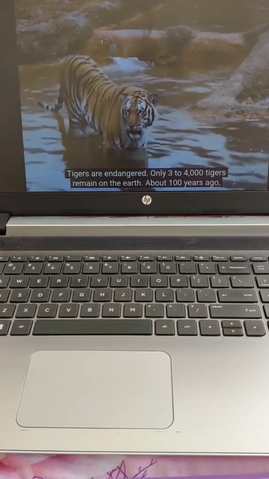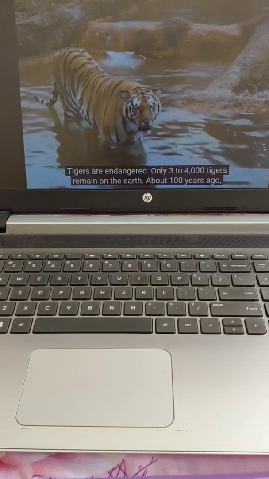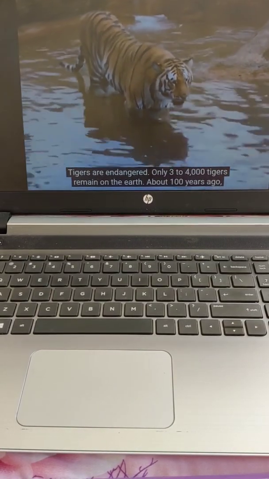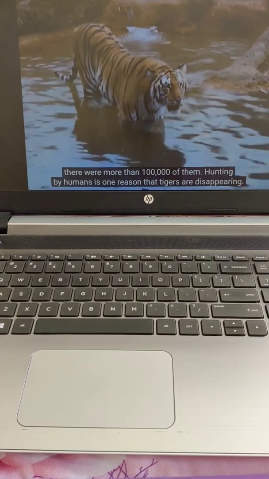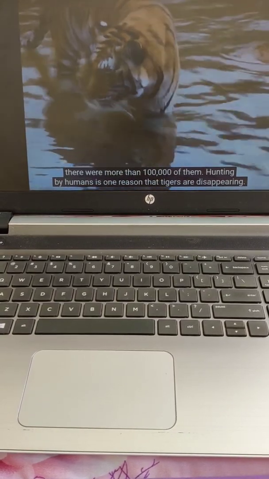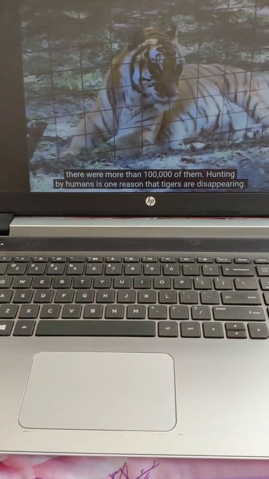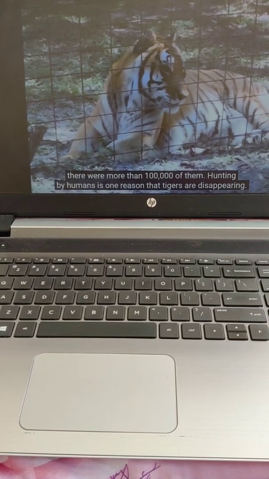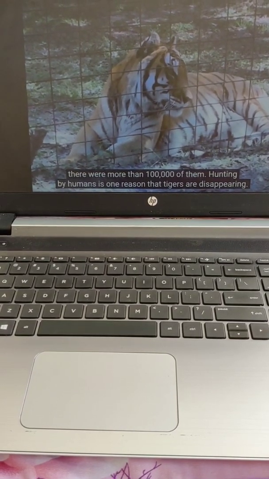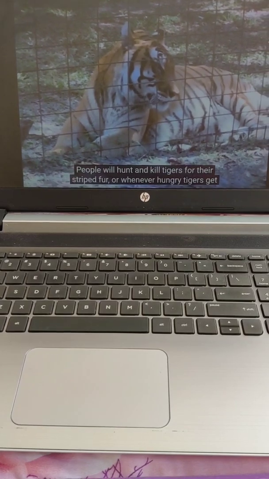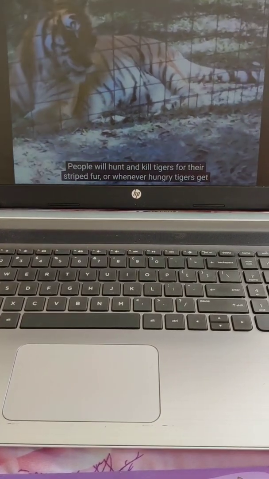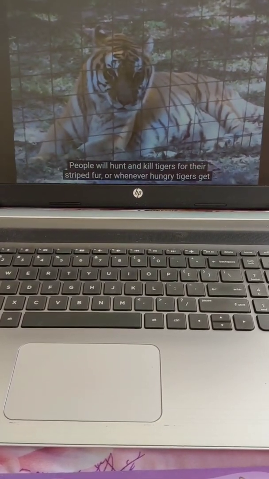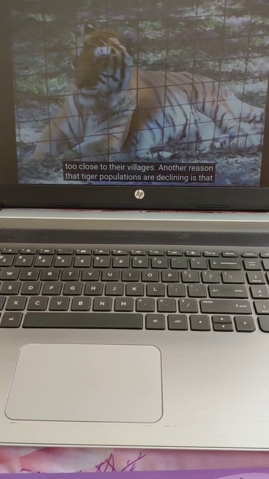Tigers are endangered. Only 3,000 to 4,000 tigers remain on the earth. About 100 years ago, there were more than 100,000 of them. Hunting by humans is one reason that tigers are disappearing. People will hunt and kill tigers for their striped fur, or whenever hungry tigers get too close to their villages.